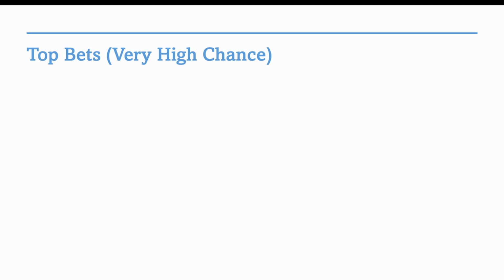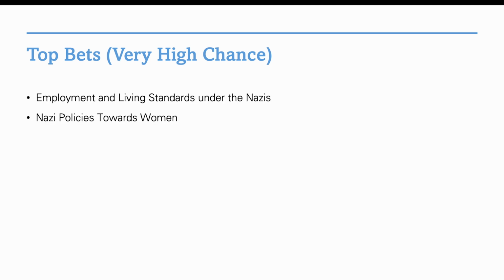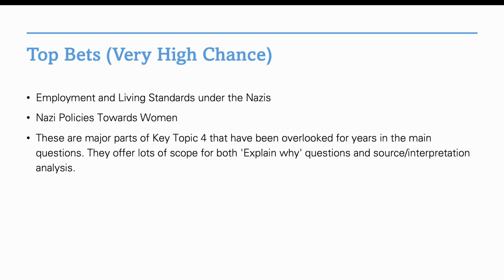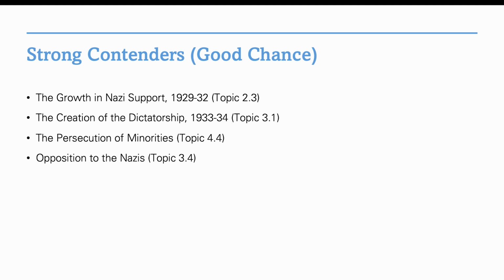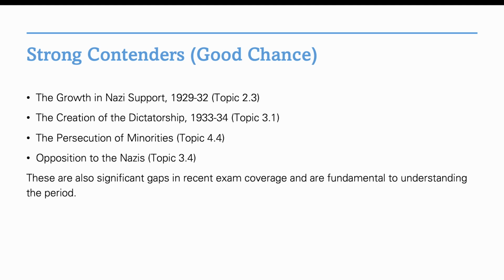Overall, our top bets are employment and living standards under the Nazis and Nazi policies towards women. These are major parts of key topic 4 that have been overlooked for years in the main questions. They offer lots of scope for both explain why questions and source interpretation analysis. We also believe that there are strong contenders as well. These are the growth in Nazi support, the creation of the dictatorship, persecution of minorities, and opposition to the Nazis. These are also significant gaps in recent exam coverage and are fundamental to understanding the period.